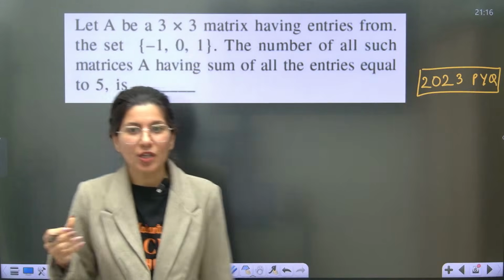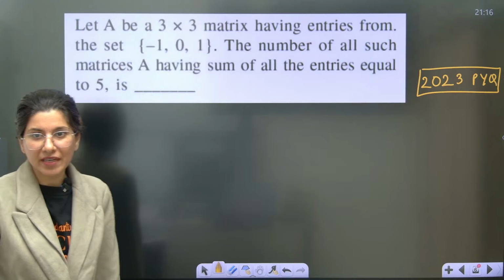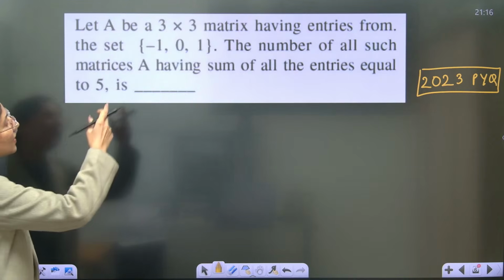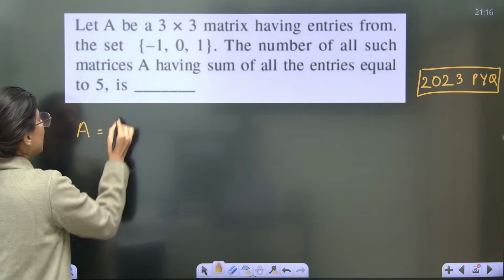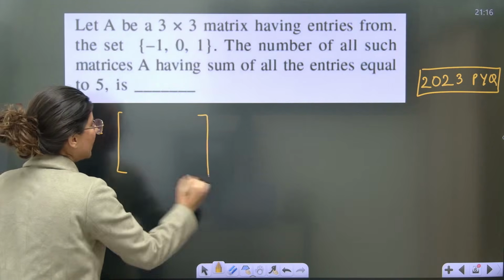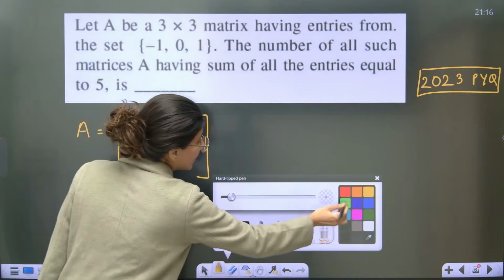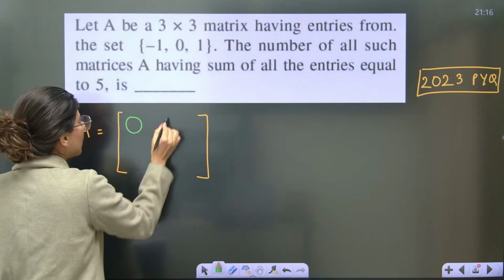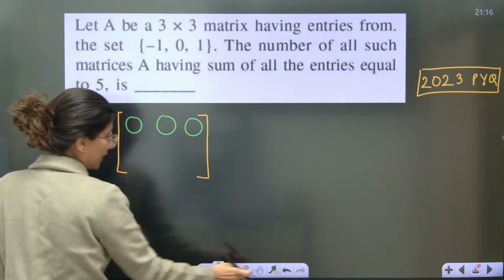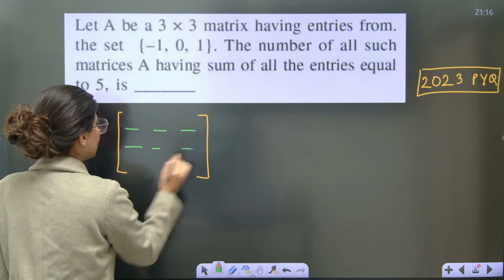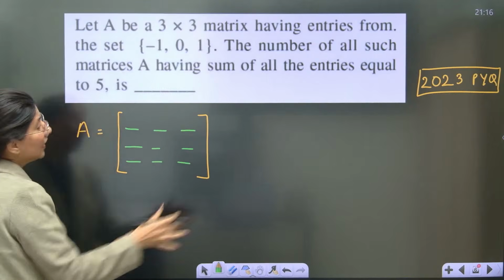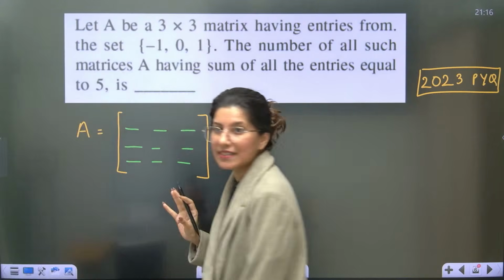Now this question is all about, let A be a 3 cross 3 matrix having entries from the set -1, 0 and 1. So, 3 cross 3 matrix. Just tell me one thing: if it is a 3 cross 3 matrix, how many elements will be there? 9 elements. 1, 2, 3, 4, 5, 6, 7, 8, 9. So basically 9 elements are there.